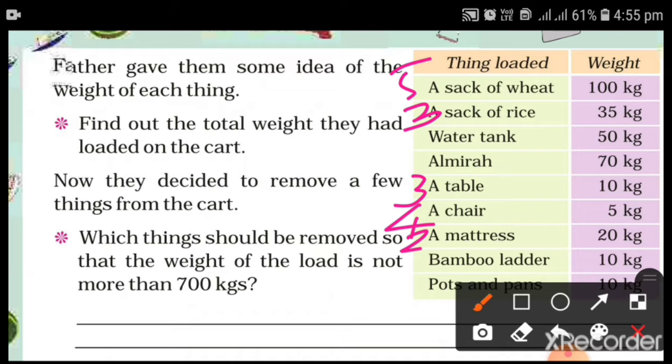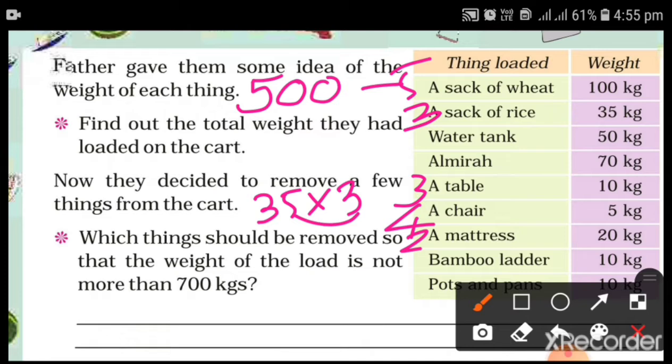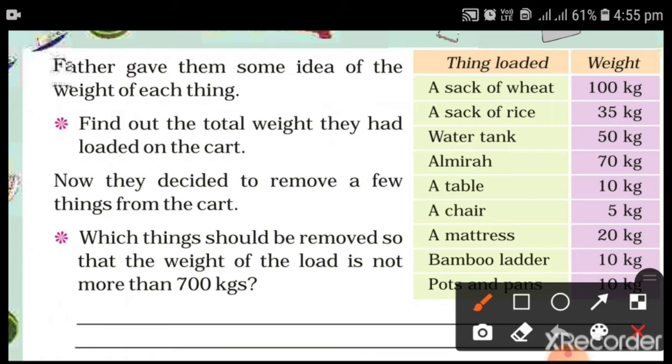So a sack of wheat will be 100 kg. Here the answer will be 500 kg. Then 3 sacks of rice, 35 into 3. What will be the answer? 35 into 3. Now 5 3s are 15. 1 carry over, 3 3s are 9. 9 plus 1, 10. 105 is the sack of rice. Then a table. Table 10. So 10 into 3 is 30. So here write 30. Here write 105.